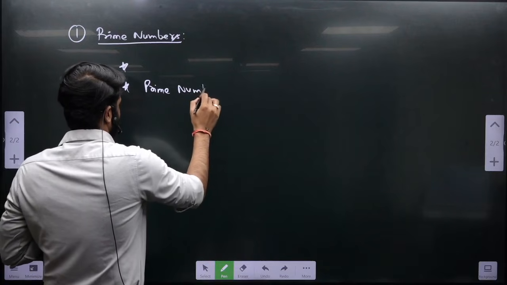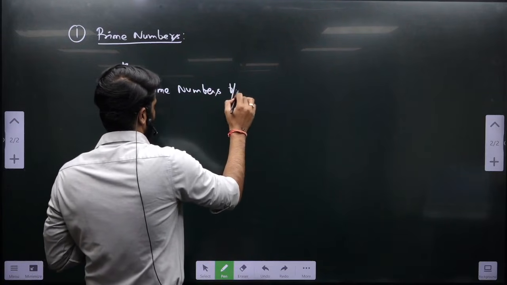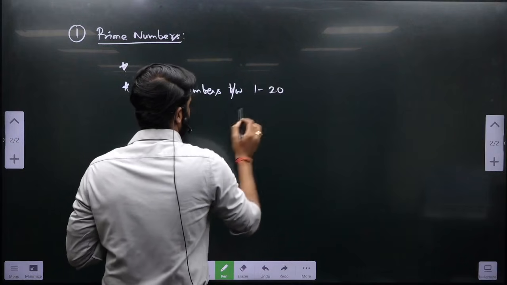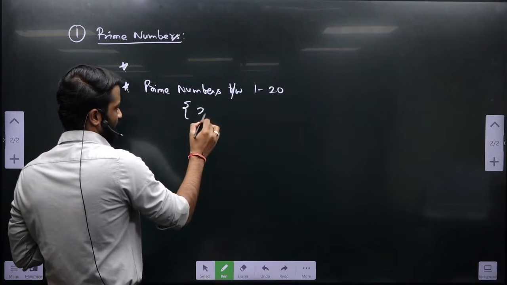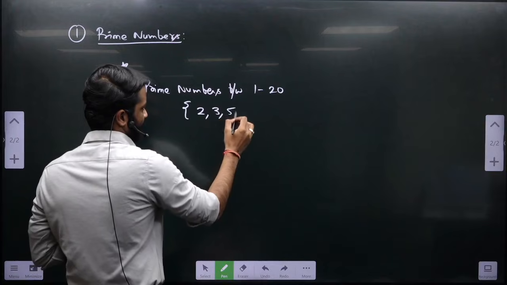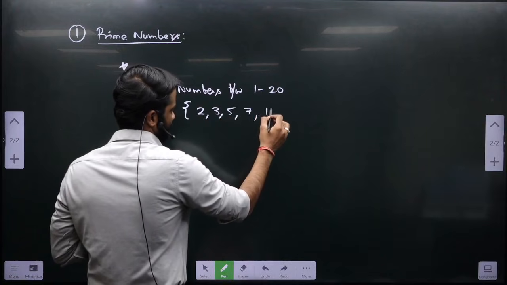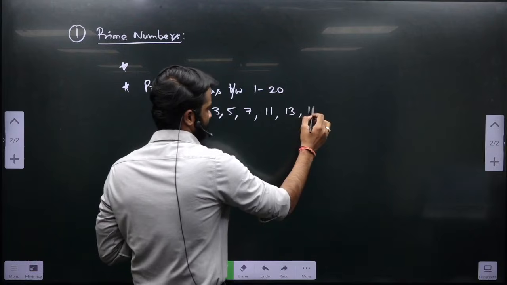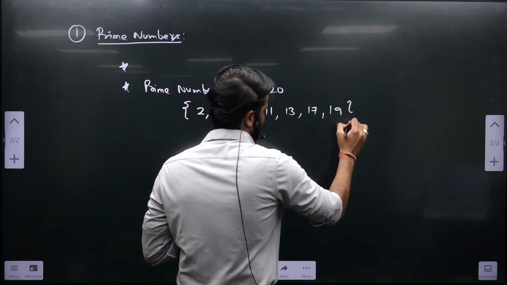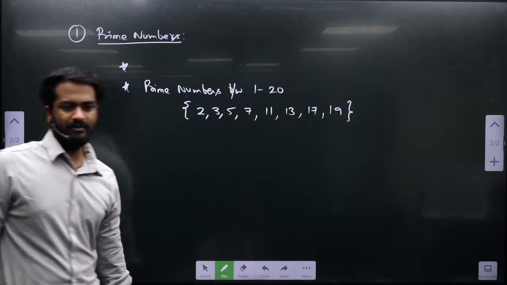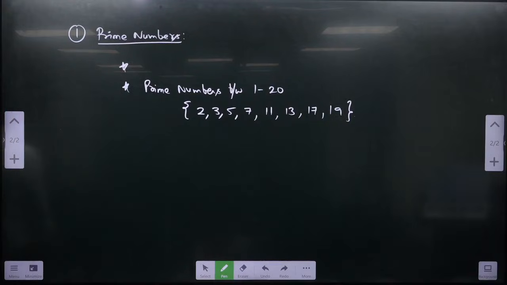So prime numbers between 1 to 20. What are the prime numbers between 1 to 20? 2, 3, 5, 7, 11, 13, 17, 19. Please write it somewhere. I know many of you know this, but still you write. 9 is not a prime number. We just saw 9 has 3 factors.